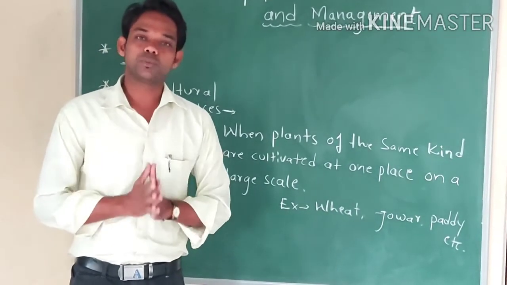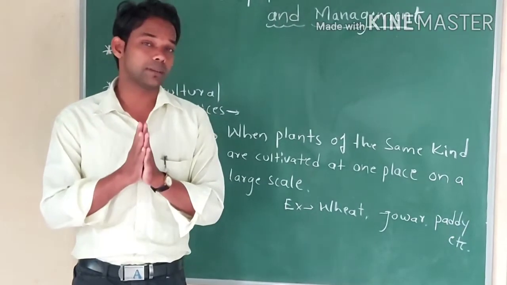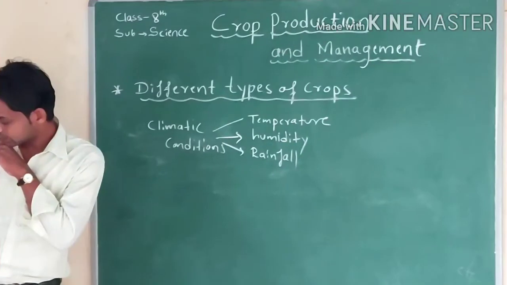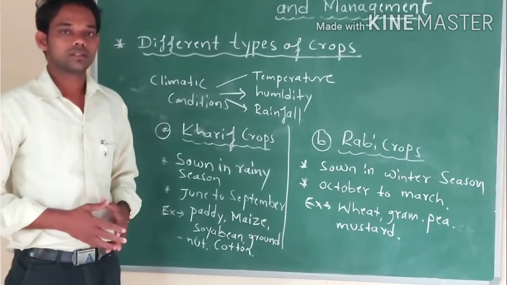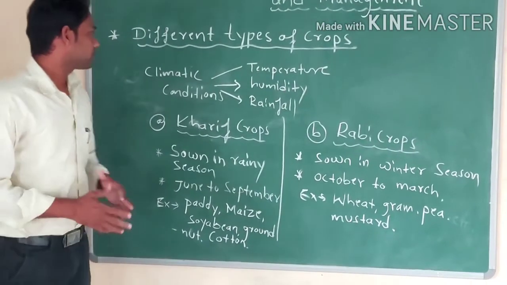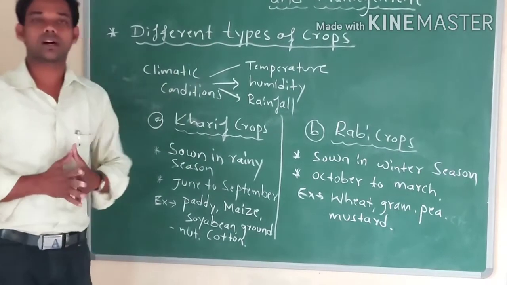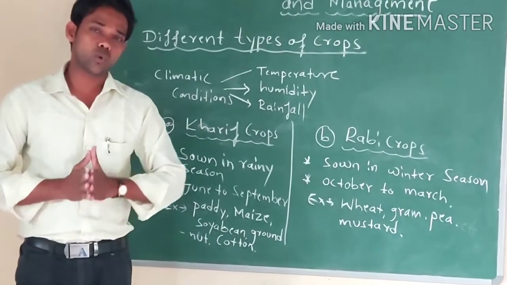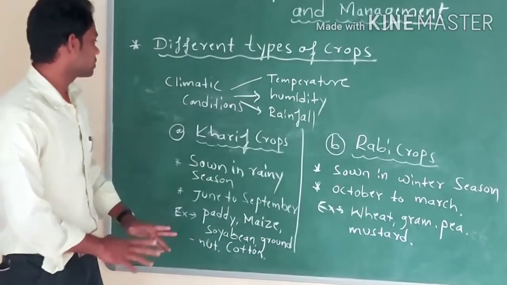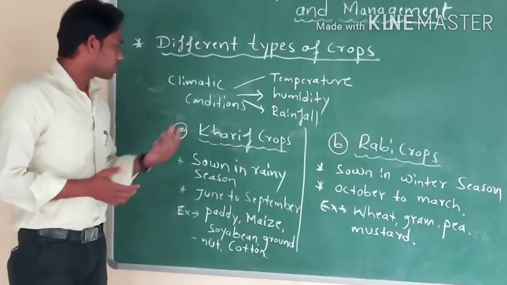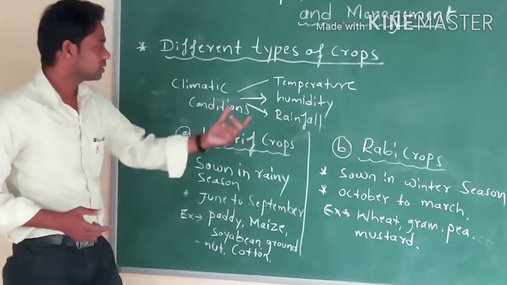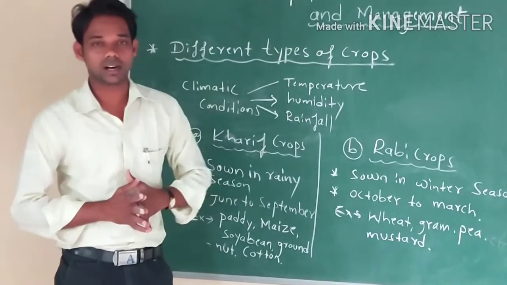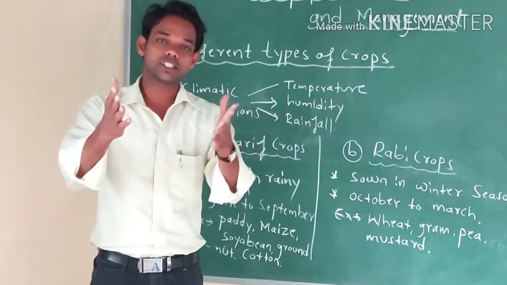Now, we will study about the different types of crops. Students, different types of crops are growing in our country. See, India is a vast country, because in our country the climatic conditions like temperature, humidity and rainfall vary from region to region.